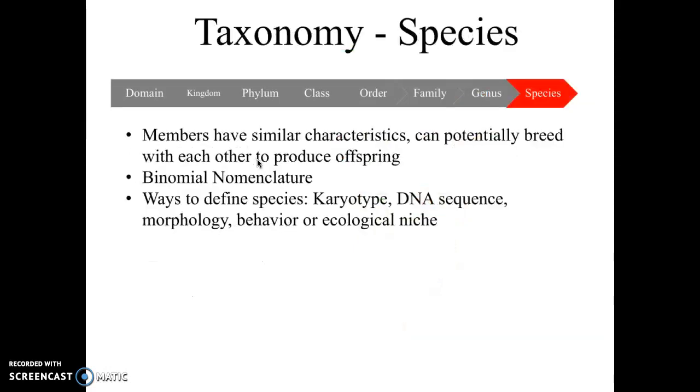And now is the species classification, which is the most specific. So members have similar characteristics, and usually the species that are in the same category can breed with one another and create offspring. This is part of the species is also part of the binomial nomenclature, how I had mentioned beforehand. So besides them being able to breed with one another, another way to define species are the karyotype, the DNA sequence, morphology, behavior, or ecological niche.